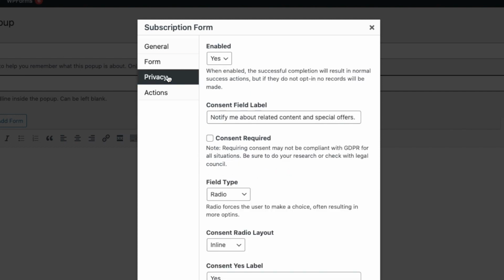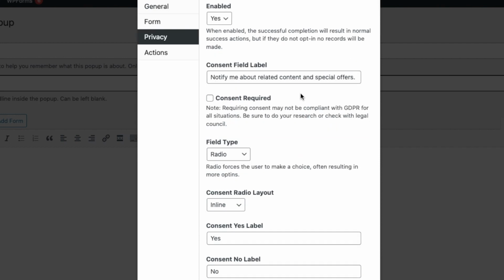Privacy are all your privacy settings. You can read through them to see what works for you. Make sure it's enabled, yes, when you do the privacy settings. This is where you can be notified by certain things. And remember, you can always come back here if a certain privacy setting does not work for you. And remember to test all of these out.